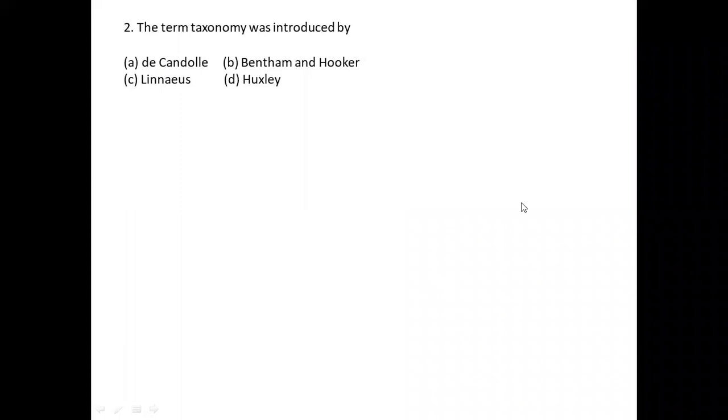Okay, this is the second slide. See here, the term taxonomy was introduced by whom? Before we come to know about these four scientists, we shall first understand what we mean by taxonomy. As we all know regarding taxonomy, what do you mean by taxonomy?